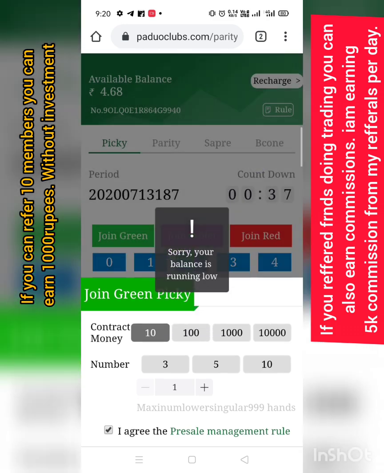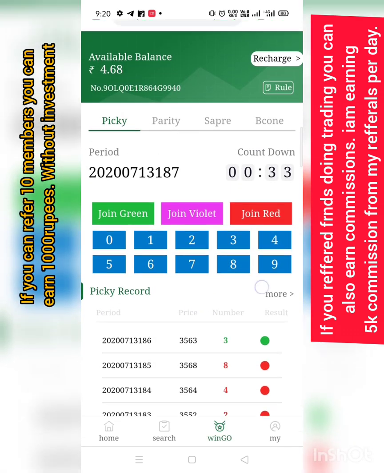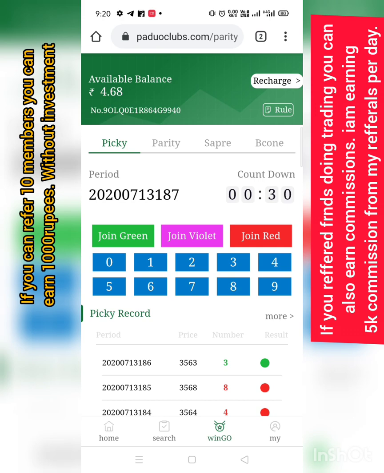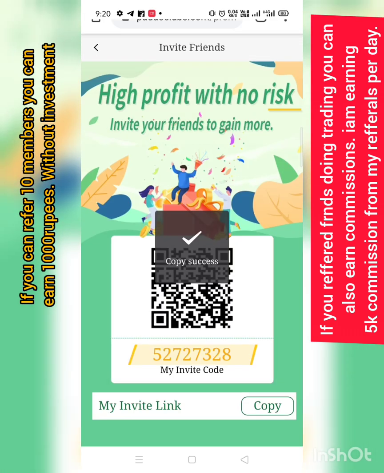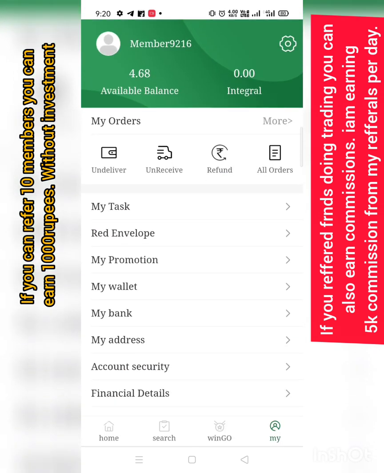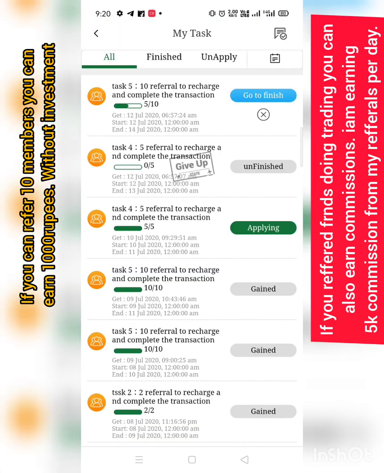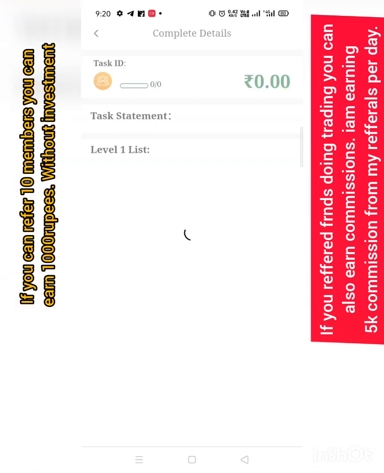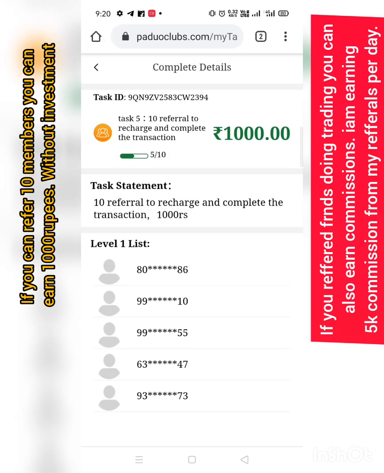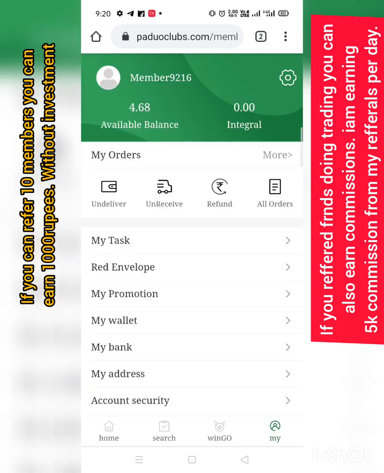If there is sufficient balance, the order will get placed, and your referral will be successfully recorded like this. Got it? See, your referral will be successfully recorded like this. If you want to see your referrals, click on My Task and open it. Then it will show like this. Got it? And another way is, you will earn commission when they place orders.